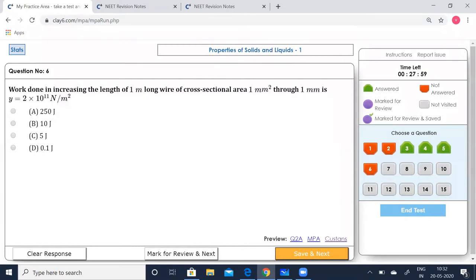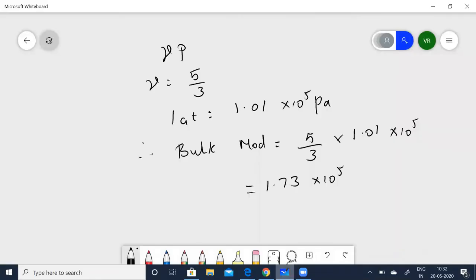Work done in increasing the length of a 1 meter long wire of cross-sectional area 1 millimeter squared through 1 millimeter is asked, where Y is equal to 2 into 10 to the power of 11 Newton per meter squared. Let's quickly solve that.